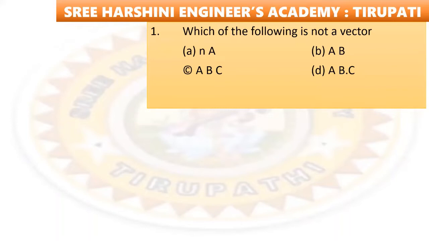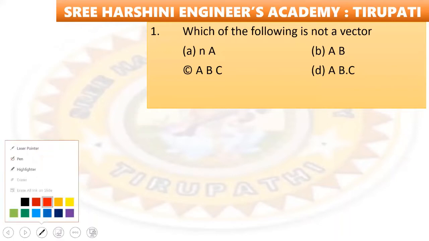Have you look into this question? First question is, which of the following is not a vector?